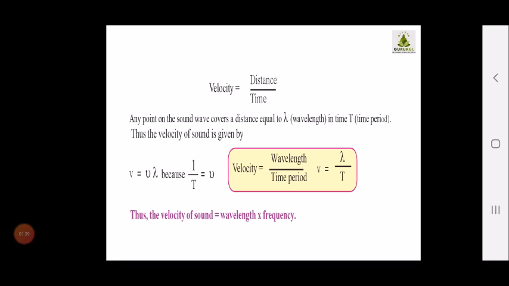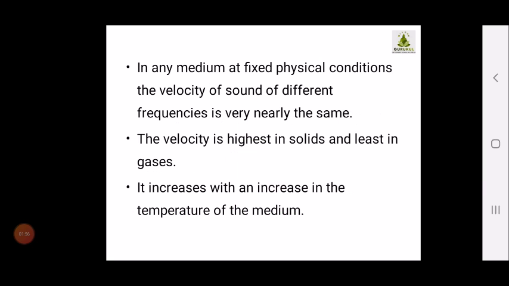Therefore, v equals lambda upon T. Thus, the velocity of sound is equal to wavelength into frequency.